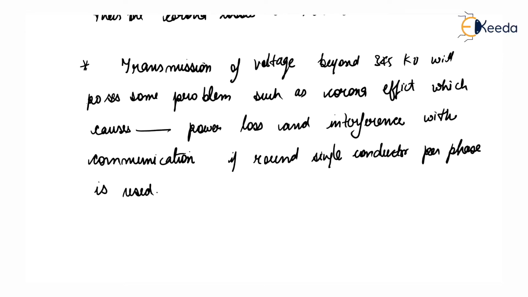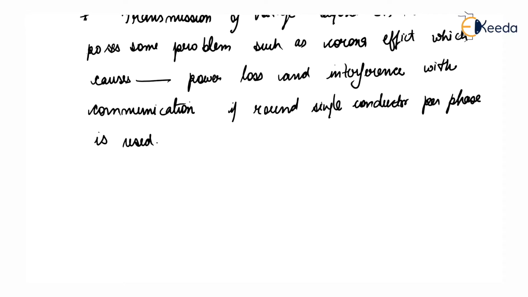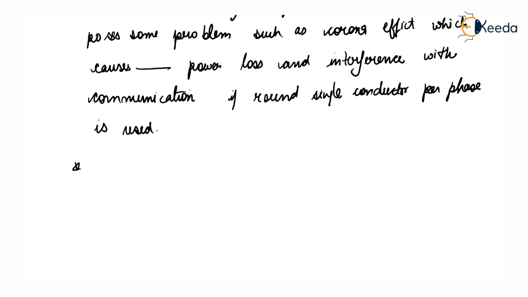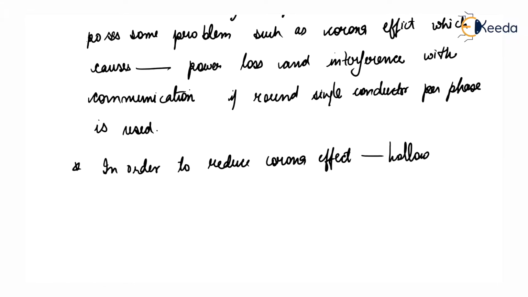In order to reduce corona effect, hollow round conductors are used.